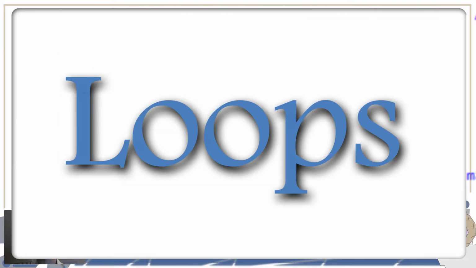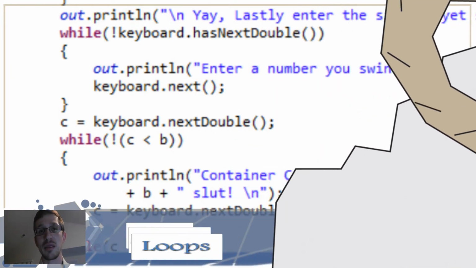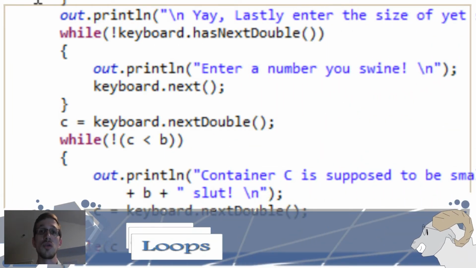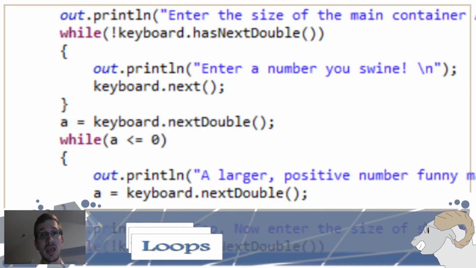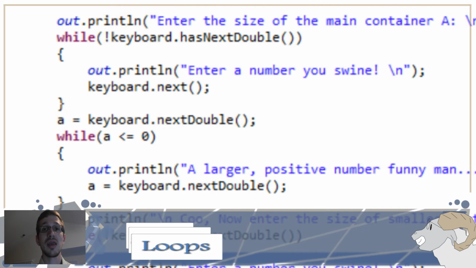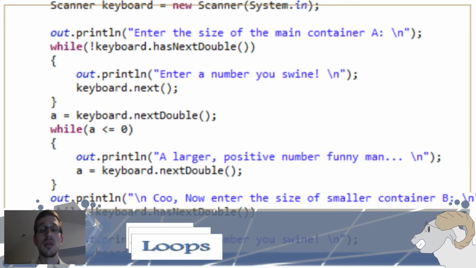Loops! Now in order for me to check to make sure that I've entered the right thing, I need to use loops. The big thing I use in great abundance in this section is the while loop. All it does is say, while you're doing some kind of crazy thing, stay within the parentheses. And until it fails that statement, it will continue to stay in there. So what we do is we set it to some kind of negative amount, so it's kind of the opposite of what we want. In the case of some of these, we have some kind of variable, whether it be, is it nextDouble, is B less than A, or anything that stands.